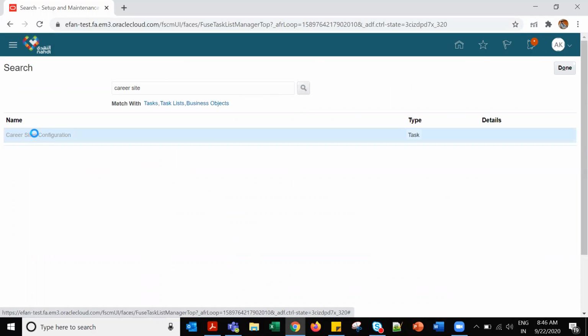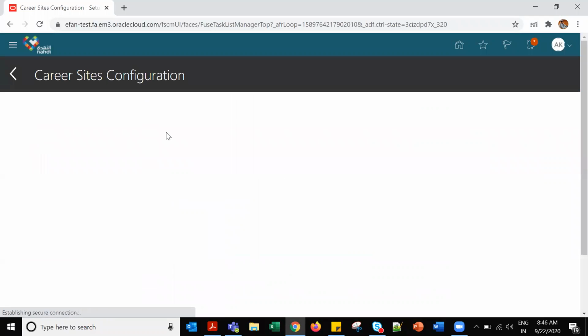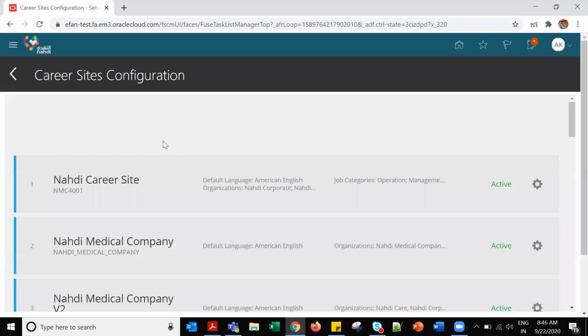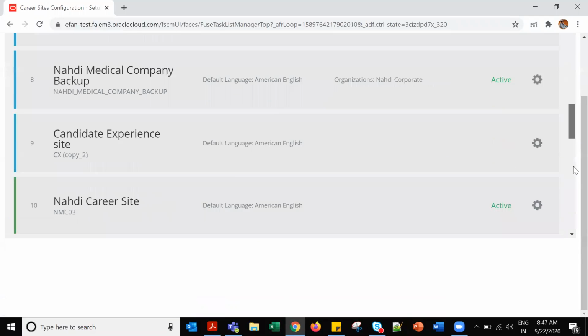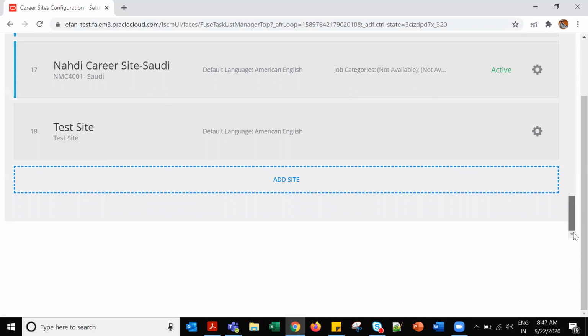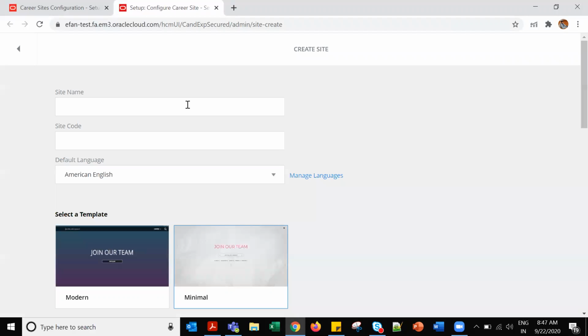We have career site configuration. In setup and maintenance, we have to search for career site configuration. There we can see the list of career sites. If you want, we can create a new one, like a test site. We can add a site also.